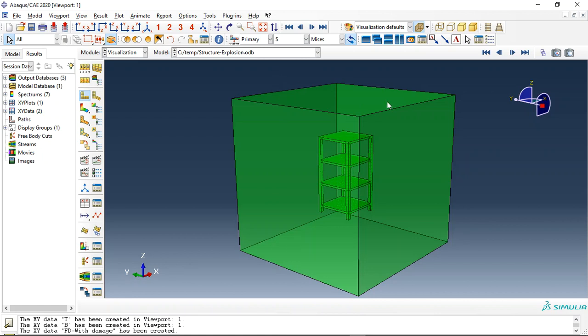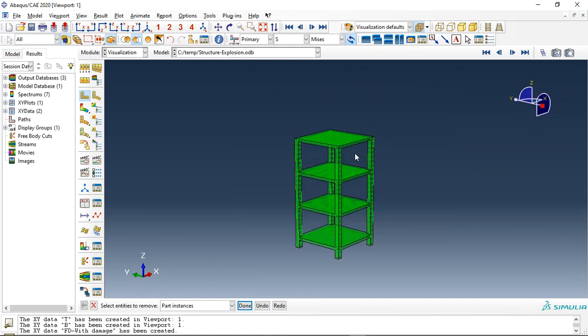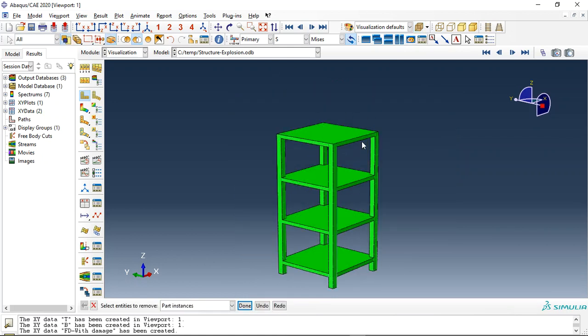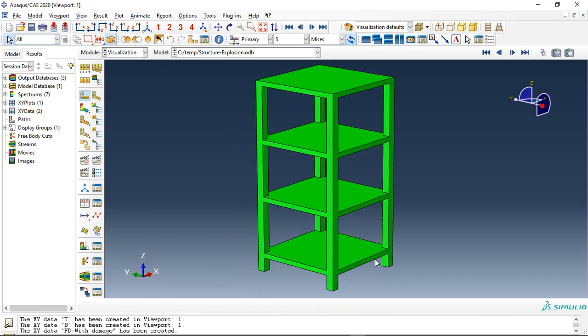Here you can see, and let me now remove the Eulerian domain and use this view. Replace just the concrete here. This is the concrete with some level here, and let me request the damage for it.